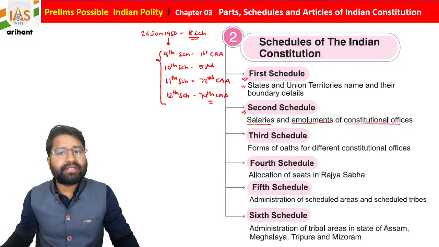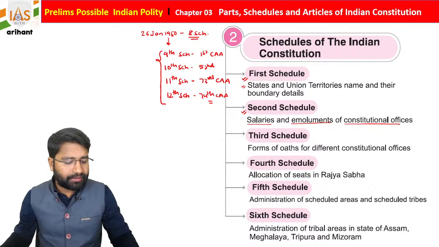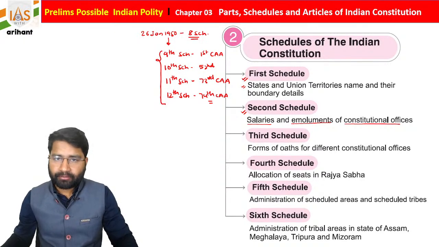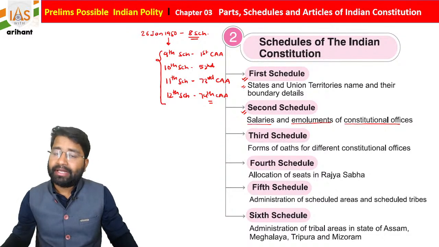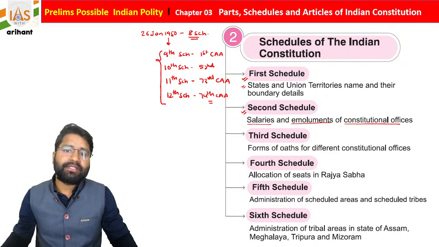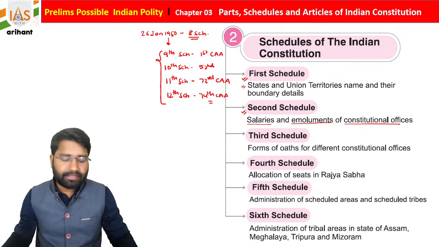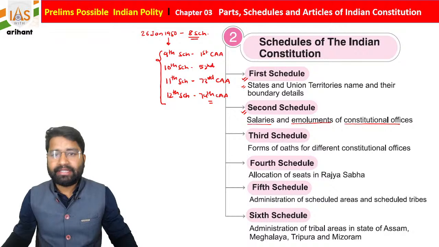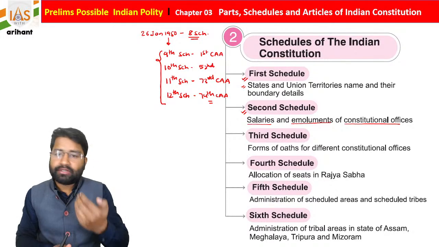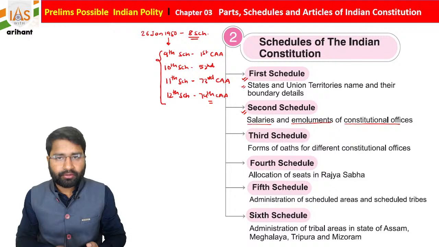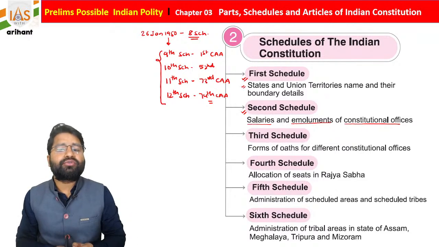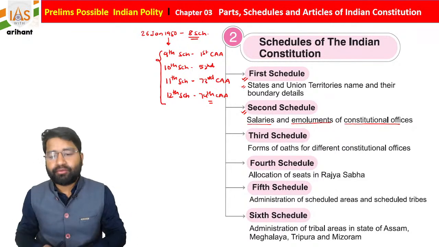We are going to discuss the same thing in the questions also: the President of India, Governors of States, Speaker and Deputy Speaker of Lok Sabha, Chairman and Deputy Chairman of Rajya Sabha, Speaker and Deputy Speaker of the Legislative Assembly of a State, Chairman and Deputy Chairman of the State Legislative Council, Judges of High Courts and the Supreme Court, as well as the CAG. These all are the posts included under the second schedule of the Indian Constitution, and the second schedule is totally dedicated to salary provisions, students.